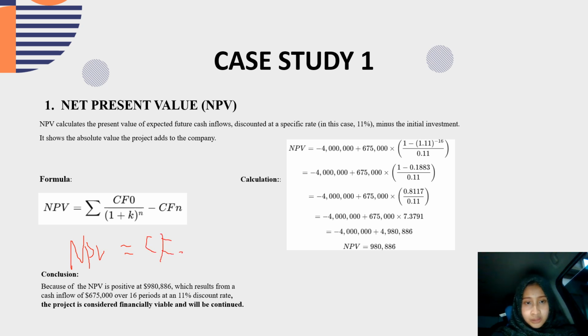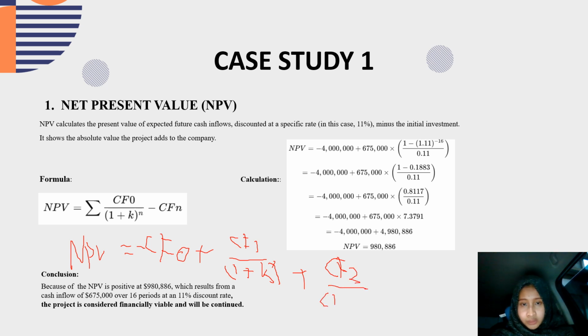minus CF0 plus CF1 divided by 1 plus K to the power of 1, like this, plus CF2 divided by 1 plus K to the power of 2, like this, and etc., up to n, up to the year.